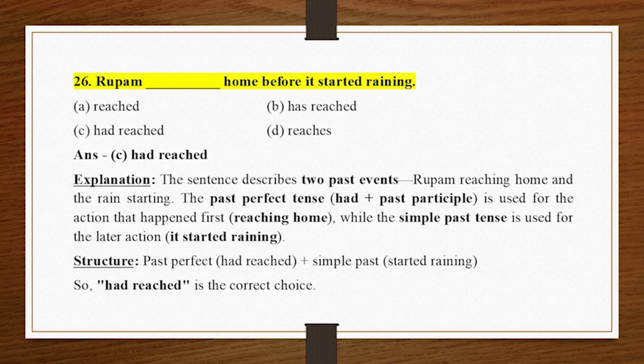26. Rupam _ home before it started raining. A. Reached, B. Has reached. C. Had reached, D. Reaches. Answer C. Had reached. Explanation.